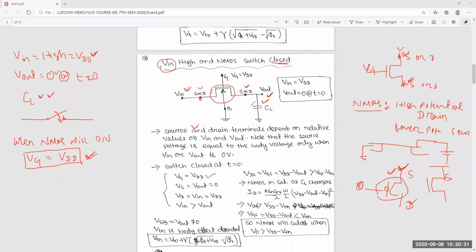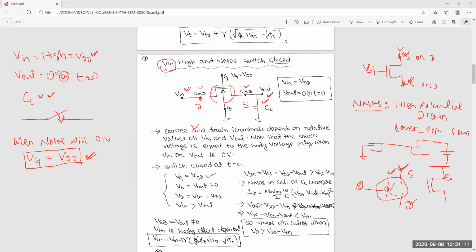Now come to this point. Here we are initially giving Vin equal to VDD, and Vout is initially 0. So which node will be the drain? The left one is the drain. Since Vin is VDD, it is the high potential, so this node will be the drain and this node will be the source. Clear? And this is the gate, with Vg equal to VDD.